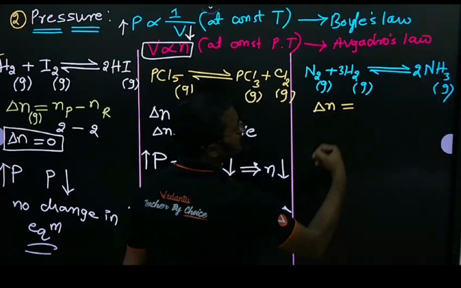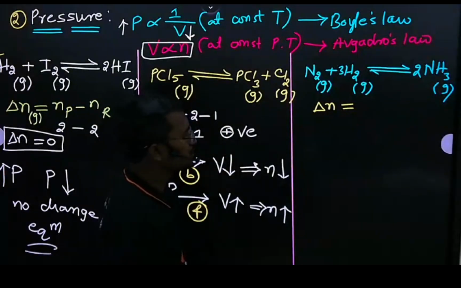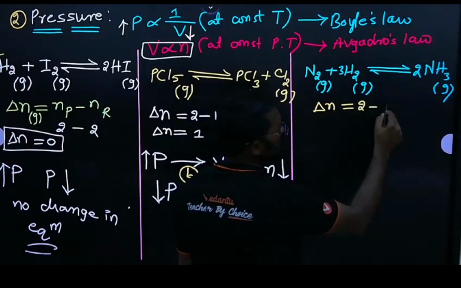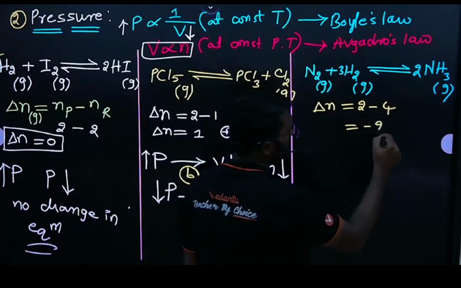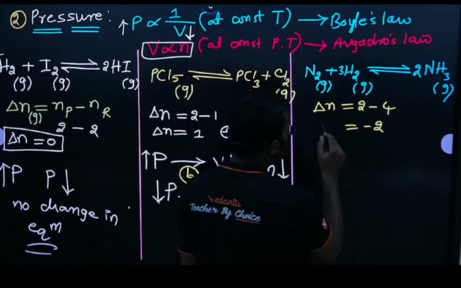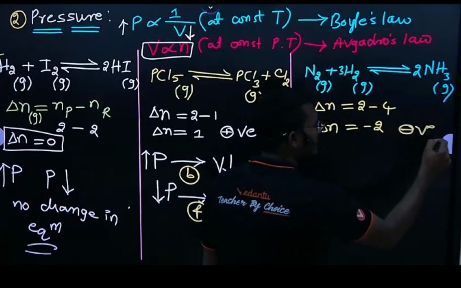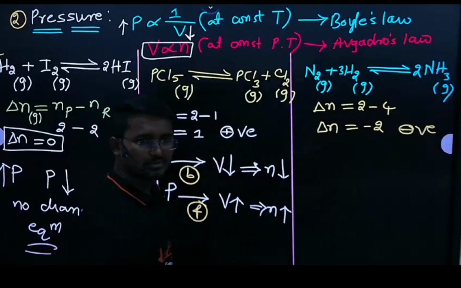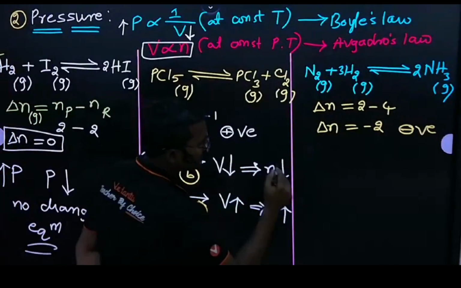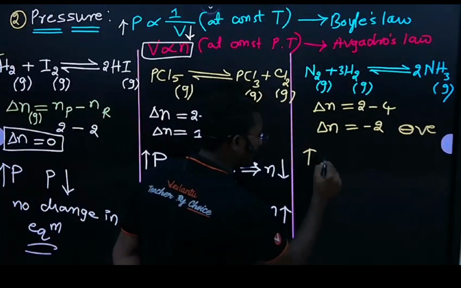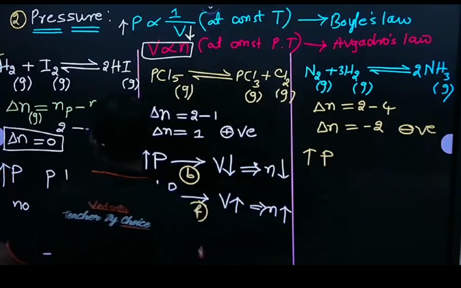Delta N is equal to how much? 2. Then how much? So the delta N value we are getting is negative. Right? So in this case, if I increase the pressure of the system, then what happens?